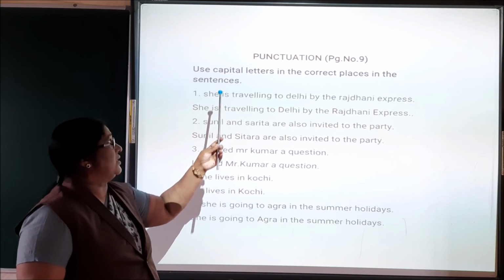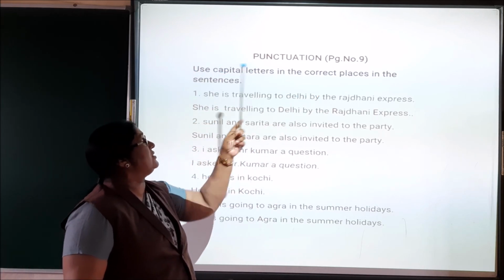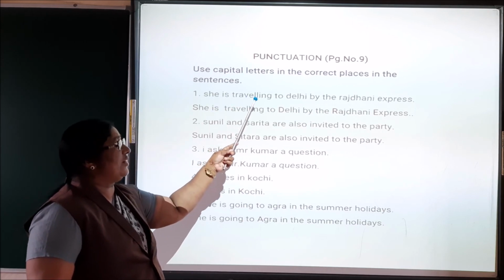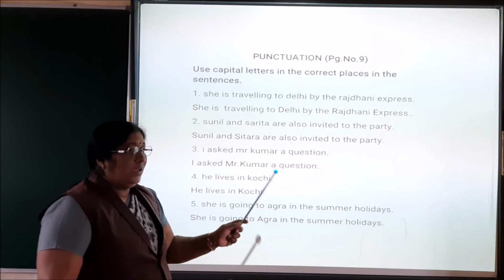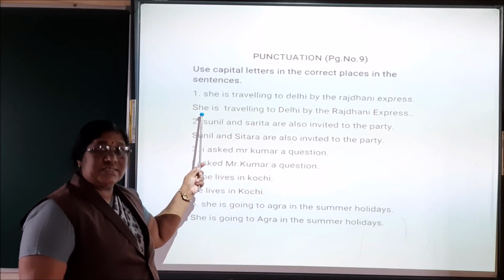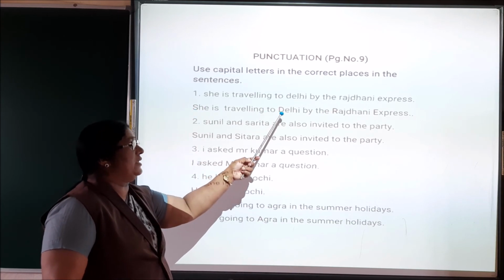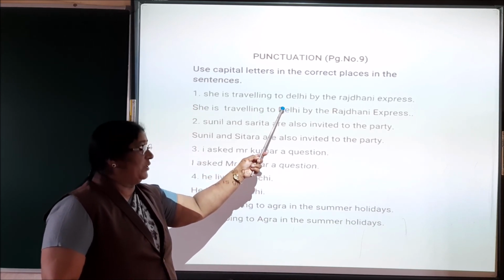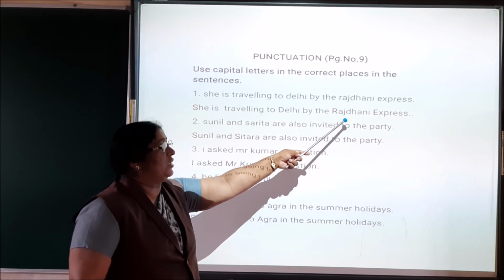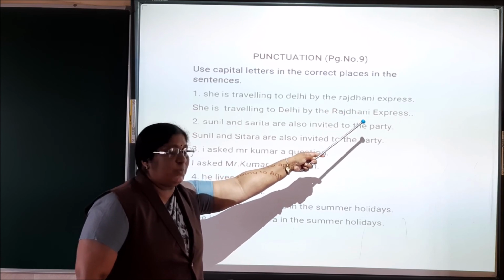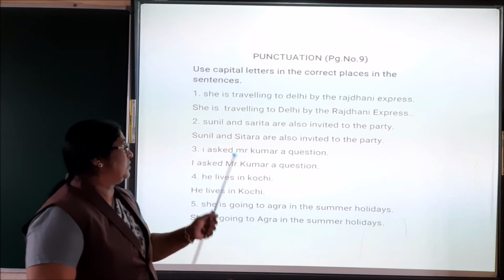Do the exercise. Use capital letters in the correct places in the sentence. She is traveling to Delhi by the Rajdhani Express. Here, we start the sentence with a capital letter. She is traveling to Delhi. Delhi is a proper noun, a special name. So, start with a capital letter. By the Rajdhani Express. Rajdhani Express also is a proper noun. So, we have to start with a capital letter.